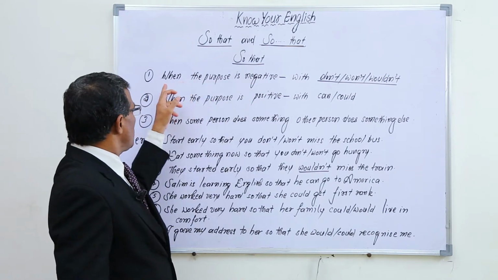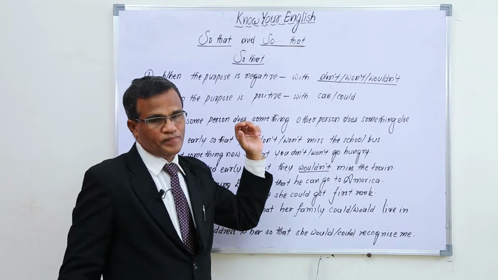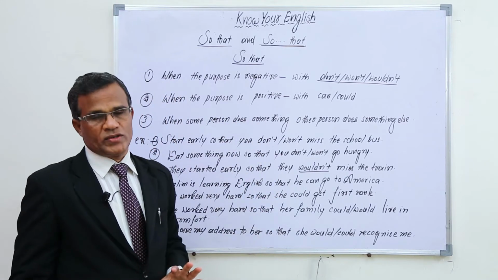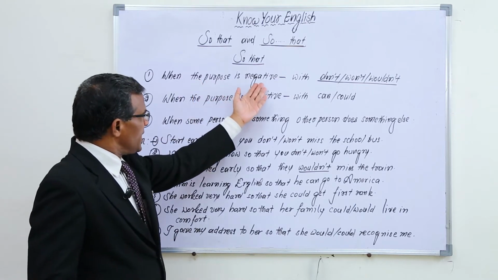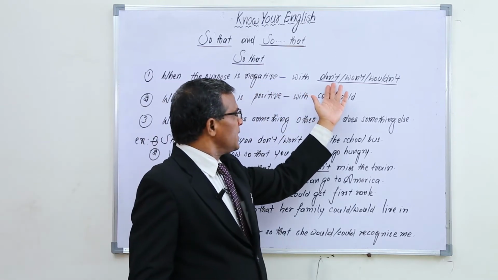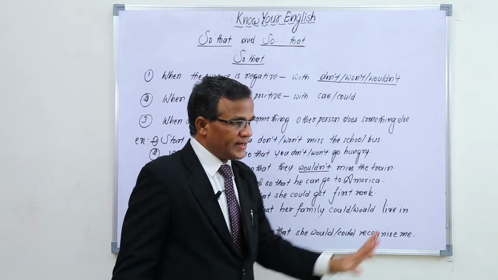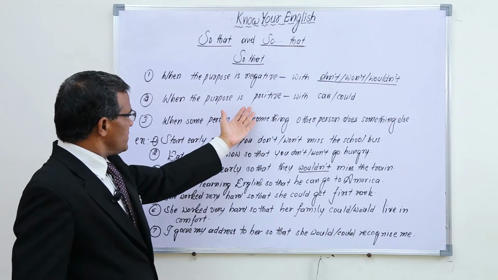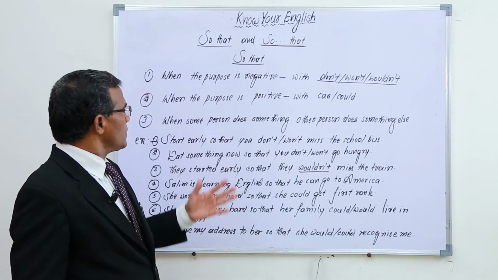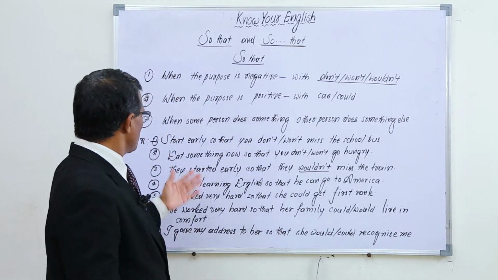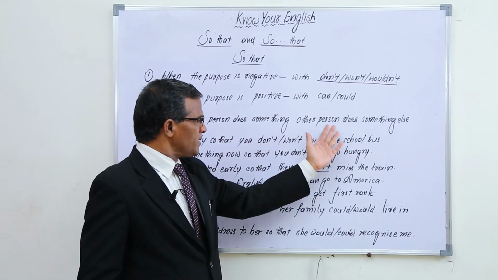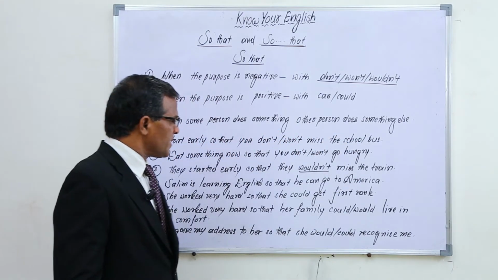We use "so that" to show some purpose. When the purpose is negative, we generally use don't, won't, wouldn't in the sentence. And when the purpose is positive, we use can or could. It is used when one person does something so that another person can do something else.